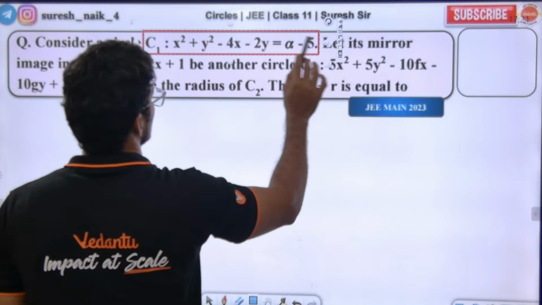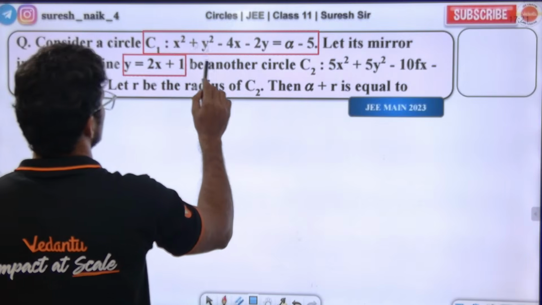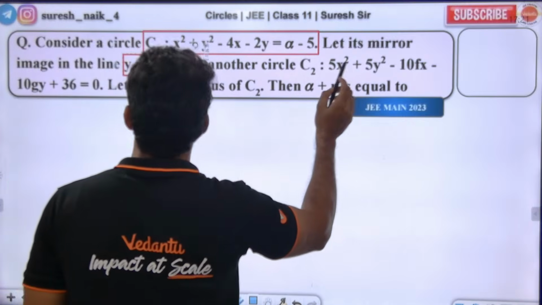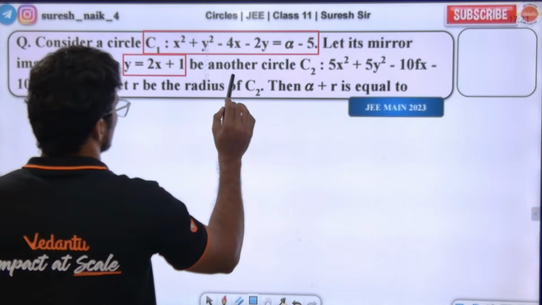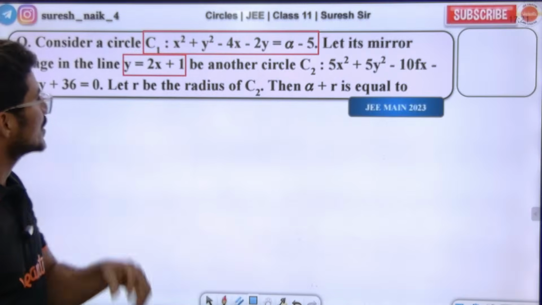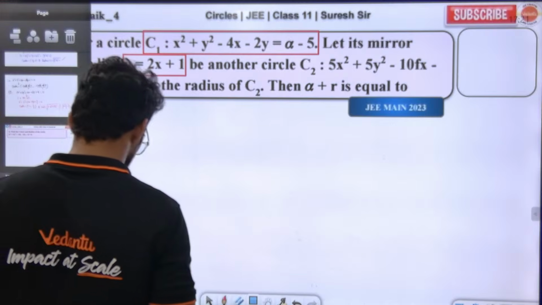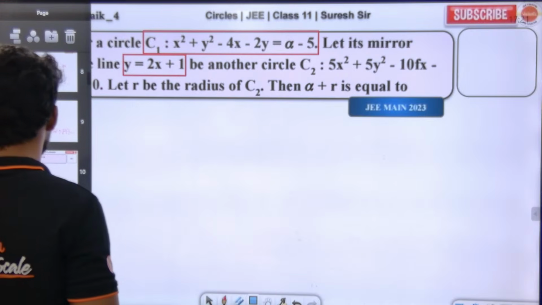Consider a circle C1. Let its mirror image in the line be another circle C2. Let r be the radius of circle number 2, then alpha plus r is asked. Very good question. First, we should know the mirror image concept. What is the mirror image concept? Listen in the class.